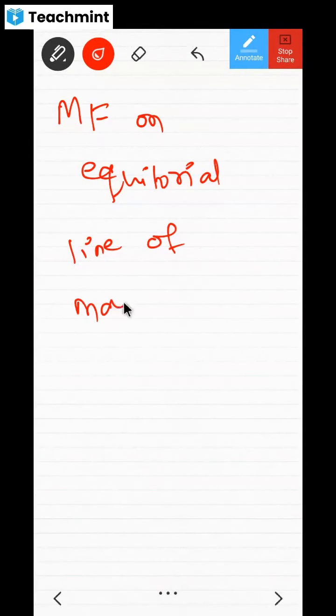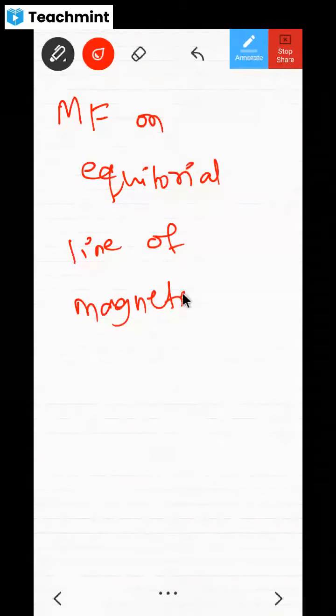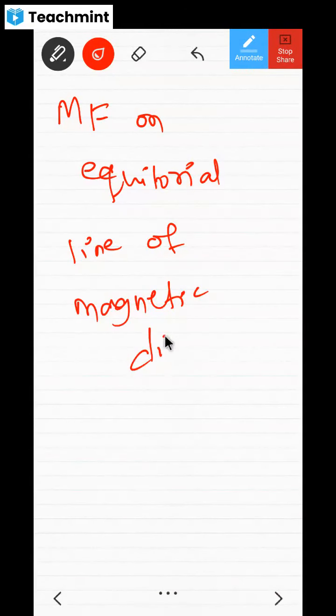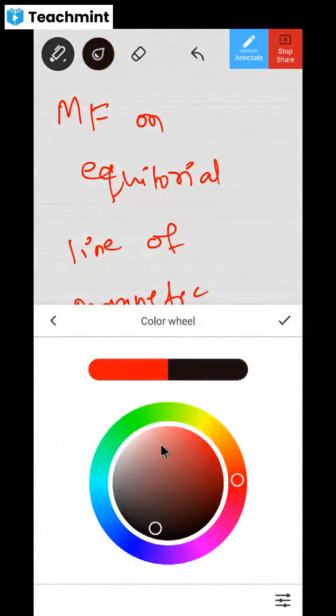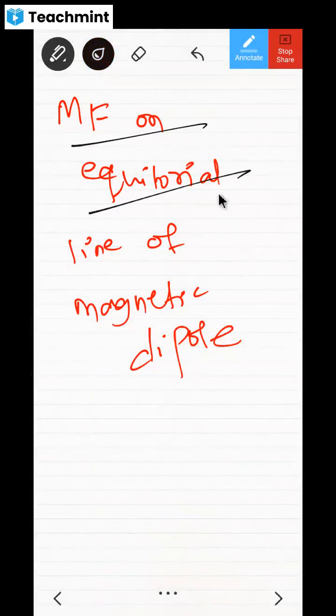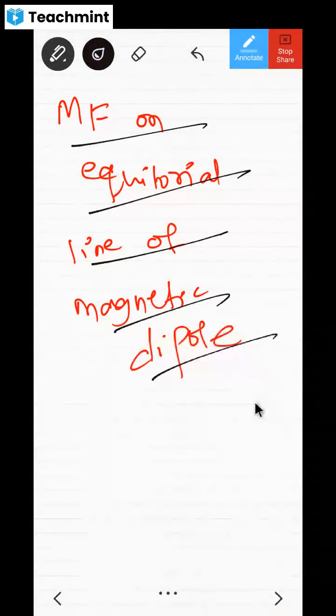Equatorial line of magnetic dipole. Will you find out or not? Tell me. Magnetic field on equatorial line of dipole. Do you know how to do it? Or you don't know? It's quite simple, no? Can you do it or not, dear children?